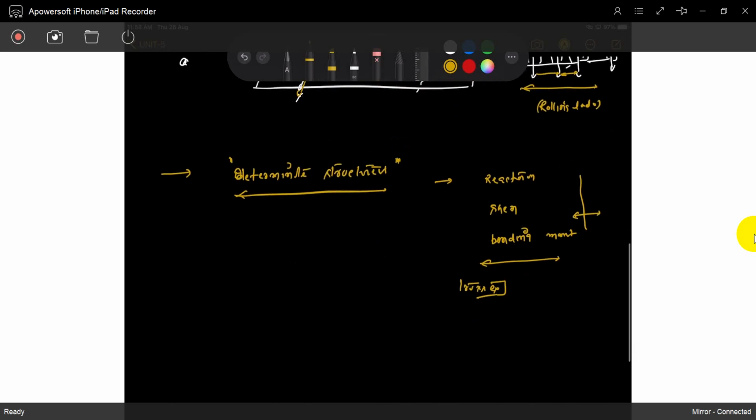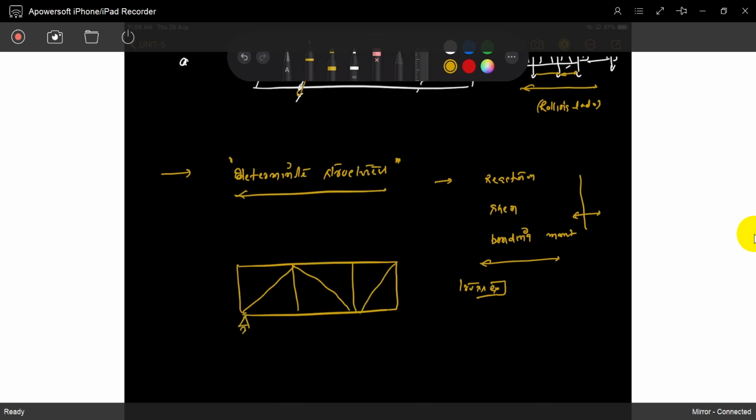Trusses also, sir? How is it for trusses, sir? Take one simple truss. This is a simple truss. If the load is 1 kilonewton here, 1 kilonewton here, and the 1 kilonewton is moving, how does the reaction RA change?